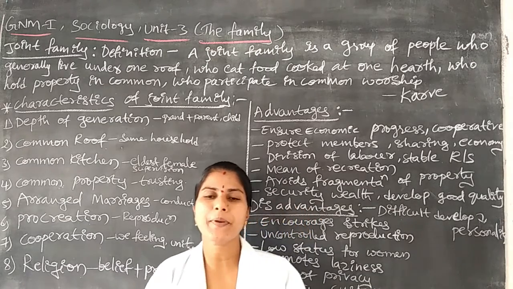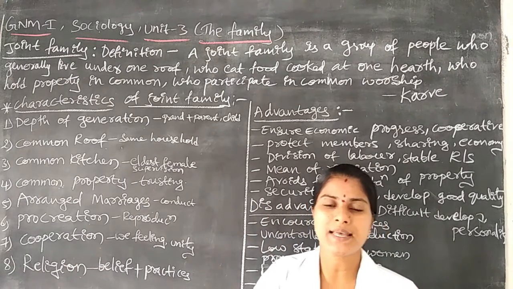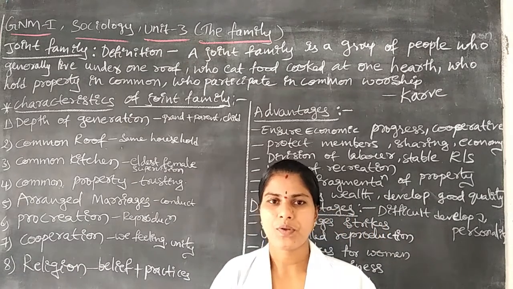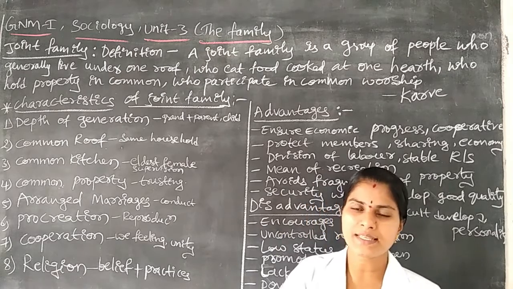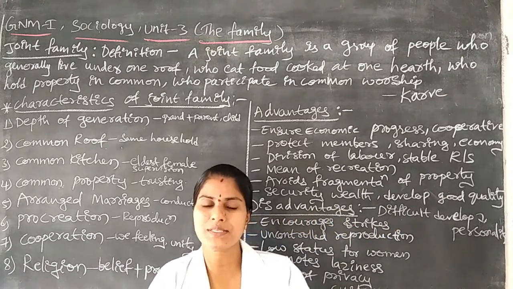Who prepares that food? The eldest woman in the family, or the female head of the family, who is there.